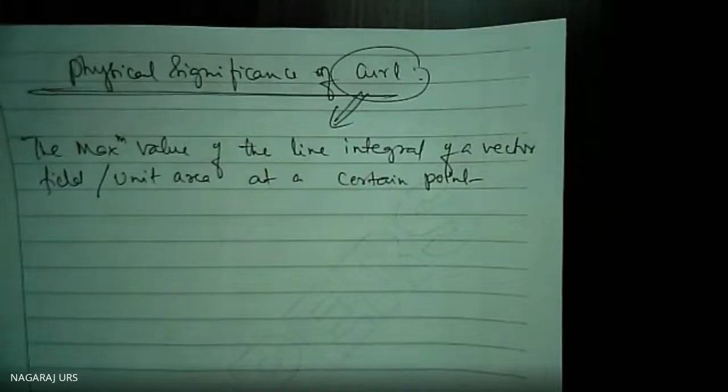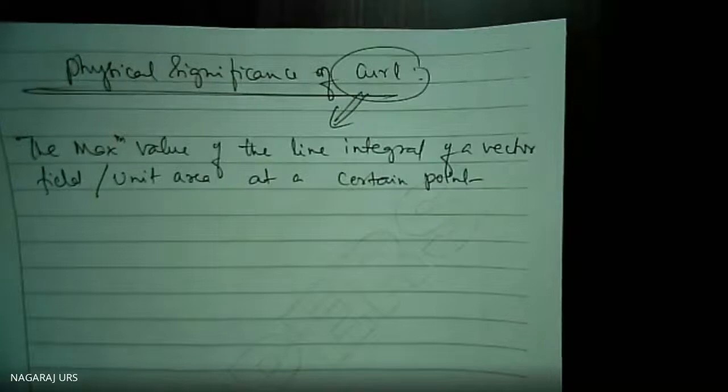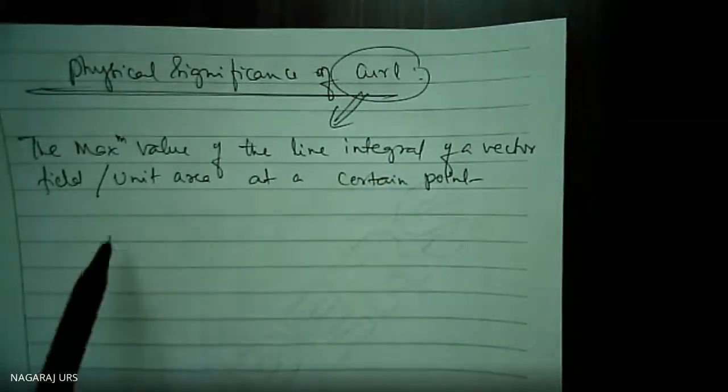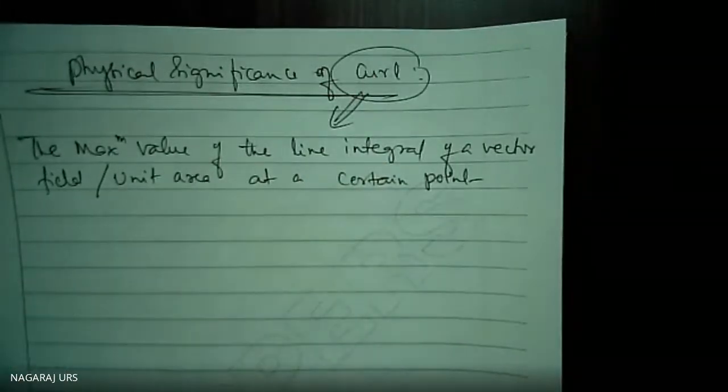Curl, curly hair, we are going to say that. Is it right? Curly hair means rotated, turned, rotational, circular. This is the meaning of curl. Curl means rotation. That is a meaning. So what do you mean by this?